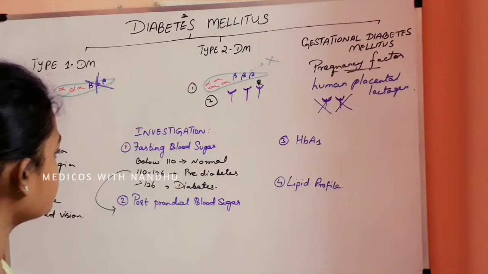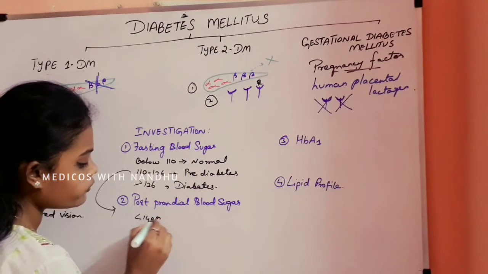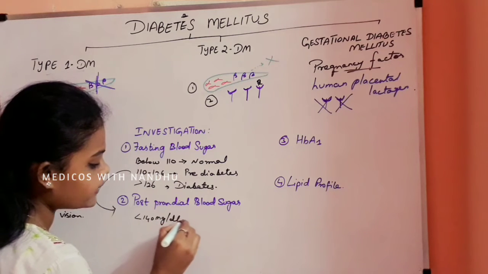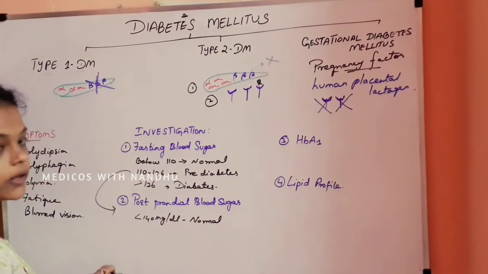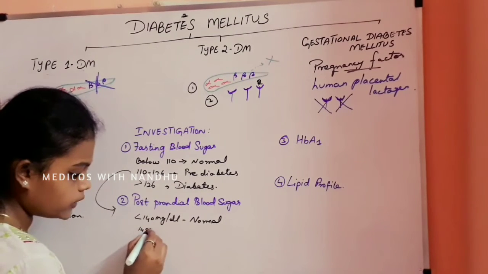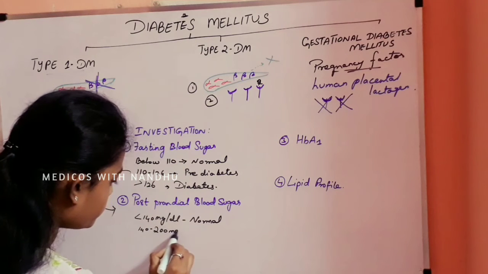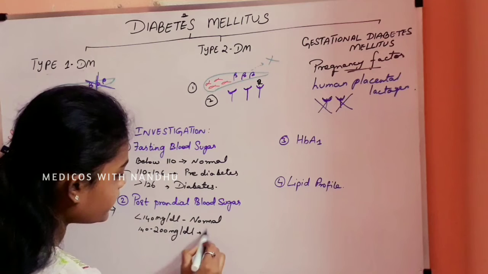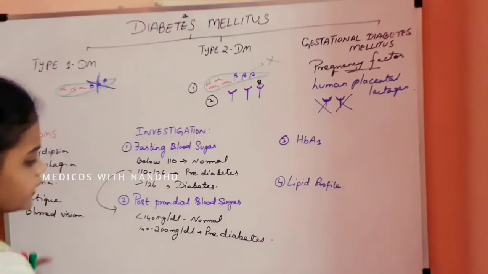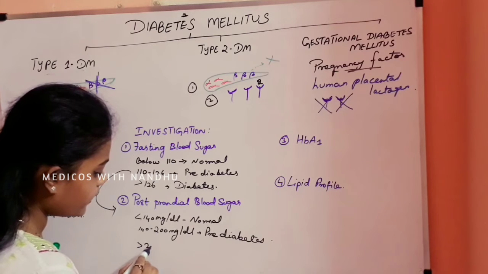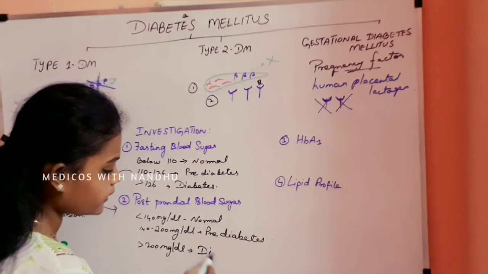The normal value is less than 140 milligram per dl, 140 to 200 milligram per dl is pre-diabetic, and more than 200 milligram per dl is diabetic.